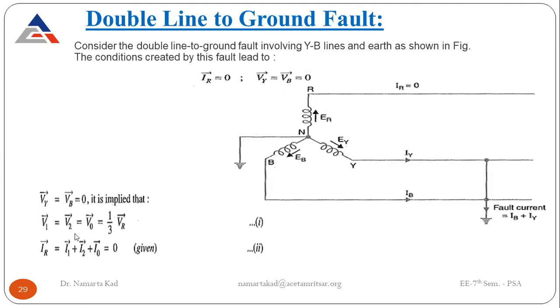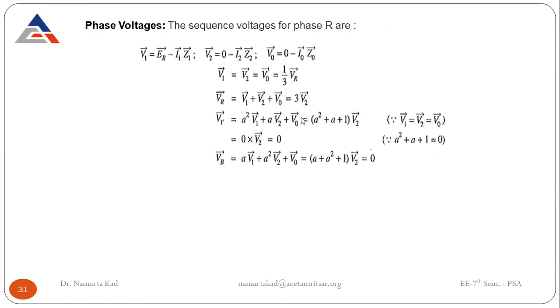We have derived in the starting that V1 is equal to V2 is equal to V0 is 1 by 3 of VR. And therefore VR comes out to be V1 plus V2 plus V0, so it is equal to 3 times V2. Or you can write it with anything, V1 or V0.